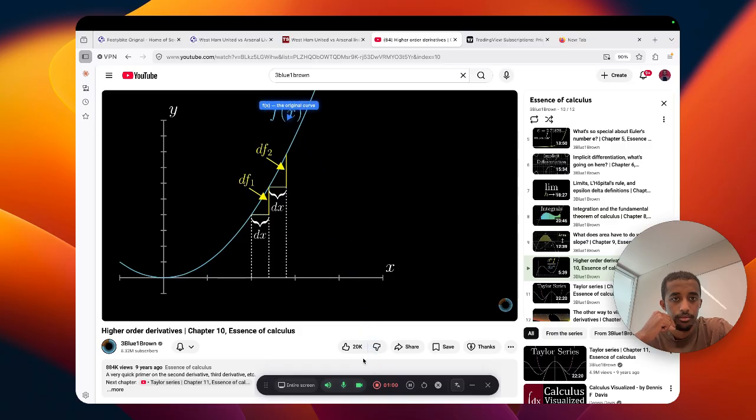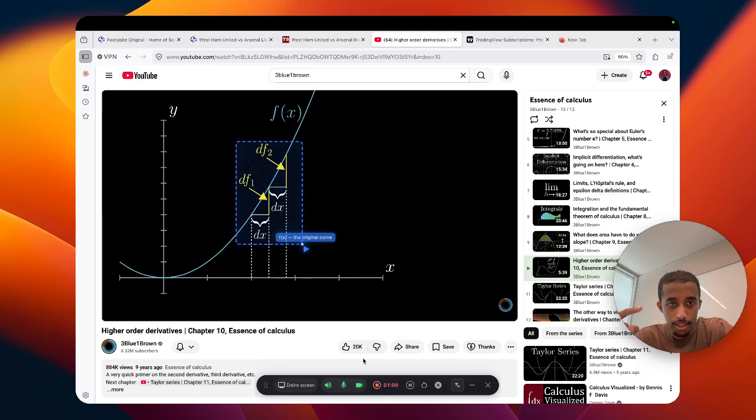Okay, so this is the higher order derivatives chapter. The curve is f of x, curving upward. You see how I stacked the second df1 and df2? Each one is a higher derivative order. df2 is the change in the change, how fast the slope itself is accelerating.